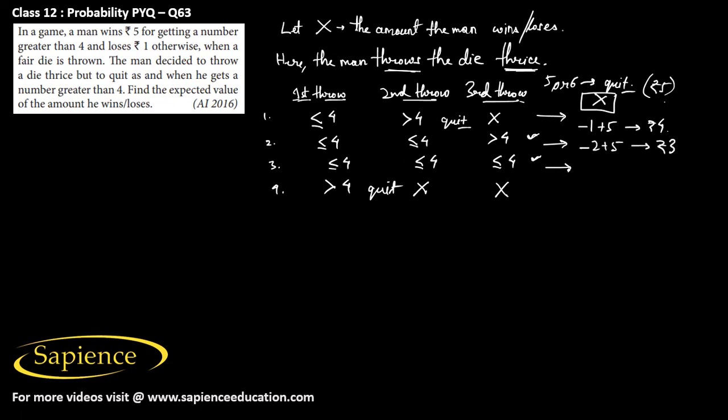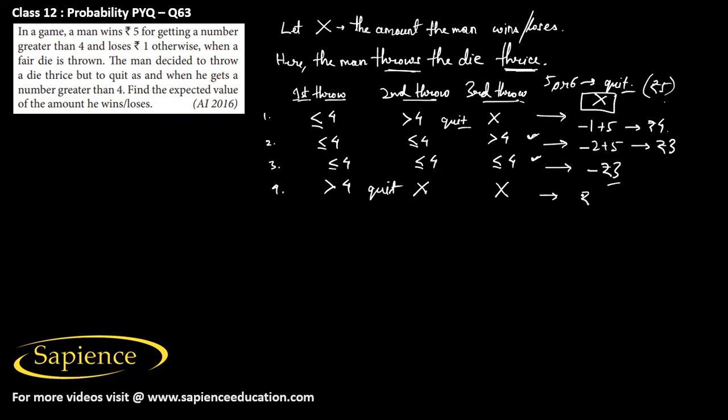And in the third case, he will lose rupee 1 here, and here also he will lose rupee 1, here also he will lose rupee 1. So he will actually lose rupees 3. So it will be minus rupees 3. And in the fourth case, he will get rupees 5, and these two throws he will not play.